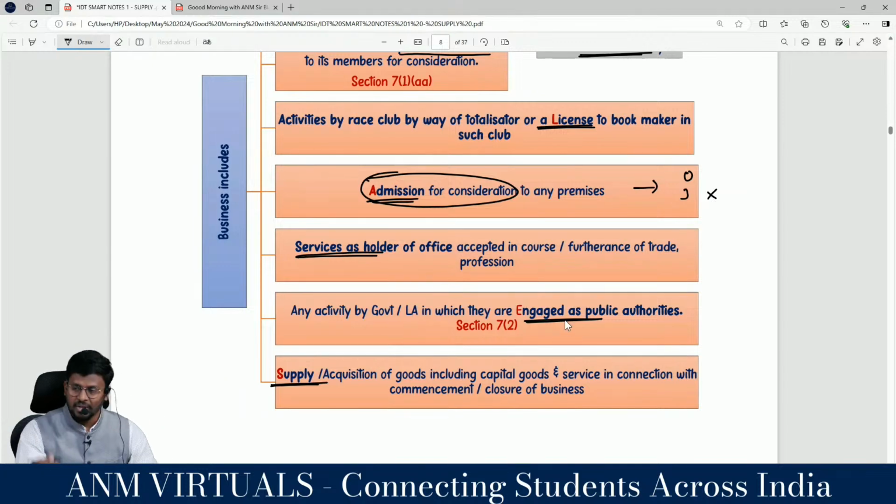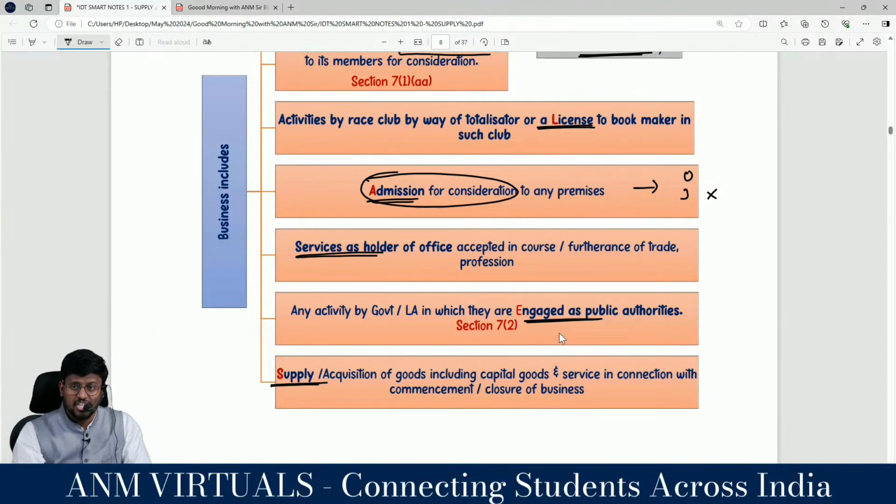It is exemption. Service as an end of office, either accepted in the course of trade or profession, or any activity by government or local authority in which they are engaged as public authority. Even if government does any activity, that is also a business. But it is subject to section 7 subsection 2 and section 11 of the CGST Act.